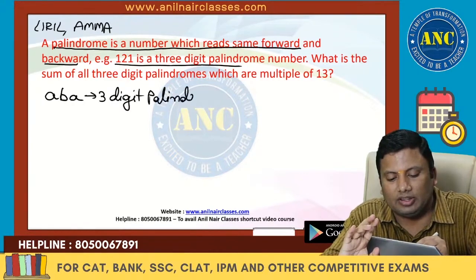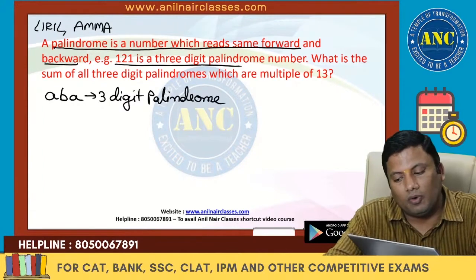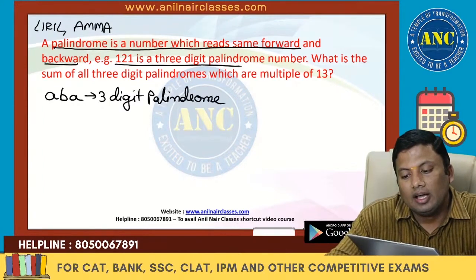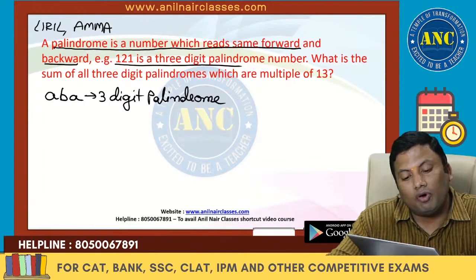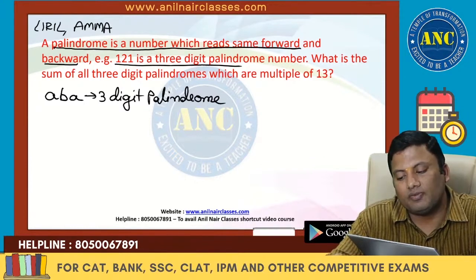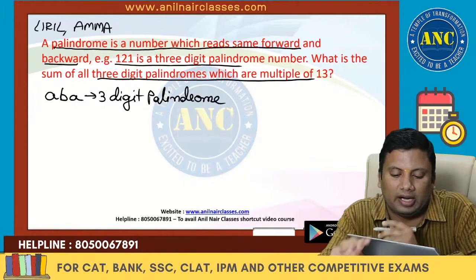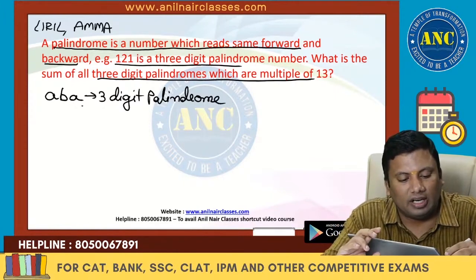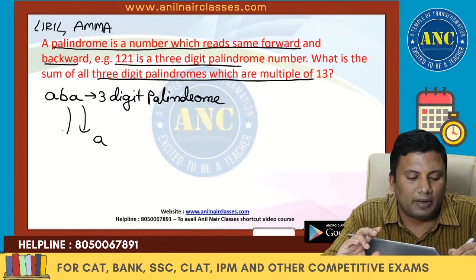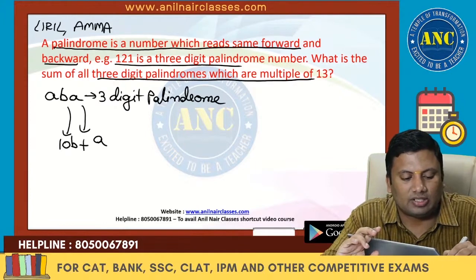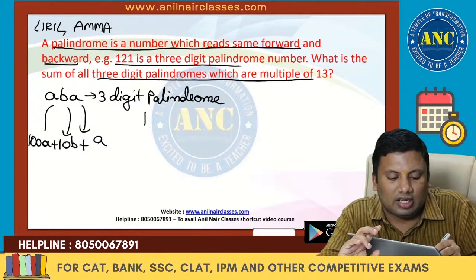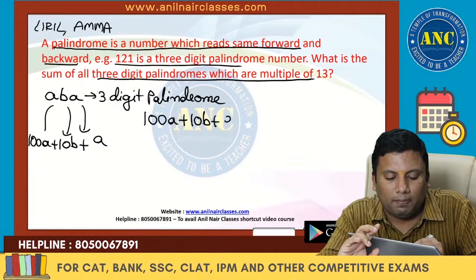ABA, it is a 3-digit palindrome. Now, what is he asking? What is the sum of all 3-digit palindromes which are multiples of 13? I want all the 3-digit palindromes which are multiples of 13. A is in the units place, B is in the tens place, A is in the hundreds place. So, these are nothing but 100A plus 10B plus A.